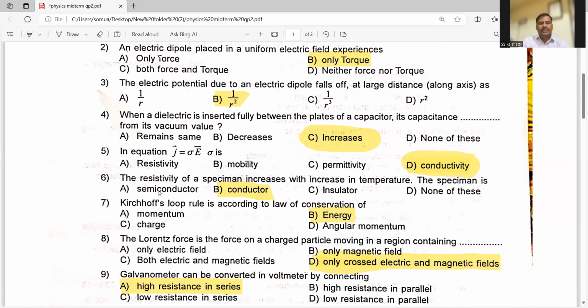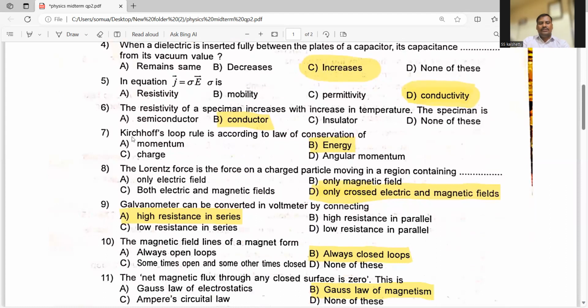Sixth question. The resistivity of a specimen increases with increase in temperature. The specimen is what? We already know the resistivity of a conductor increases with increase in temperature. Options are conductor, semiconductor, insulator, and none of these. Resistivity of a conductor is directly proportional to its temperature. If temperature increases, resistivity increases, and that is the case of a conductor, right?